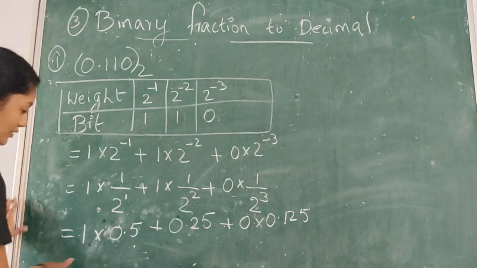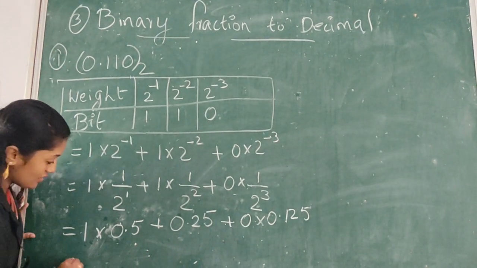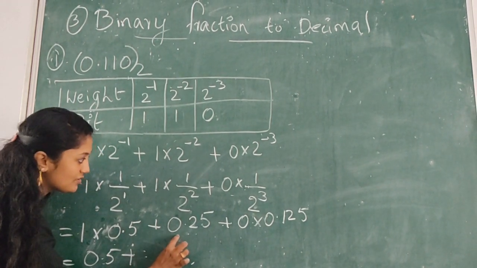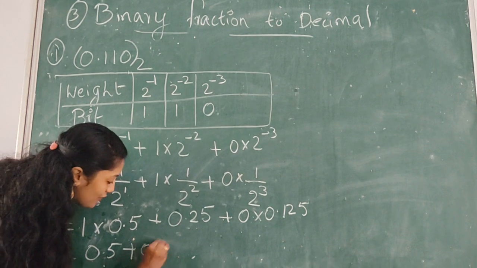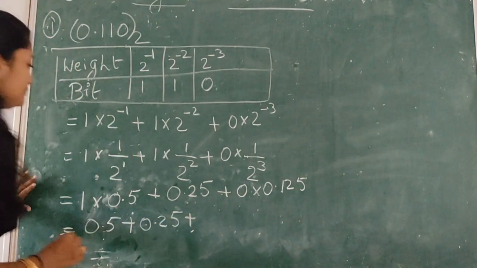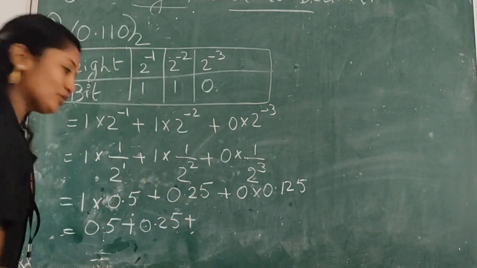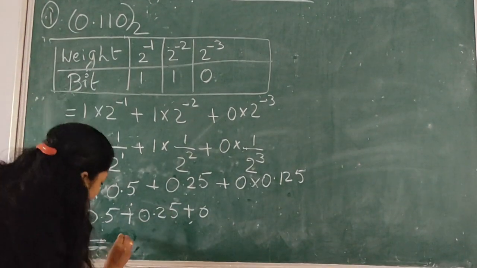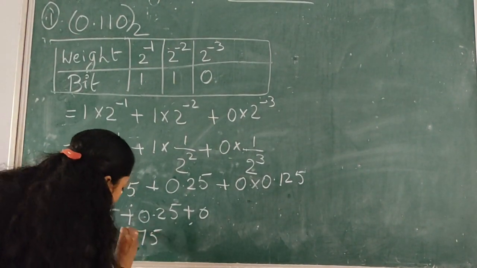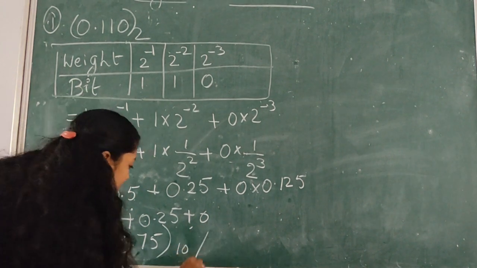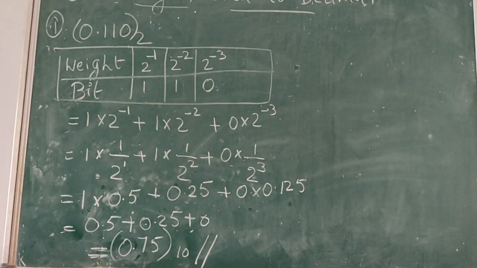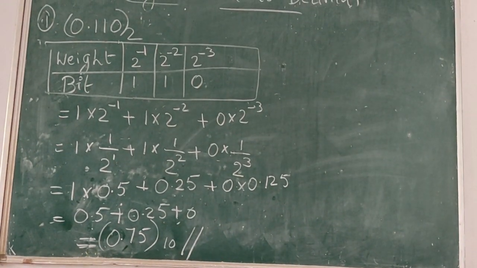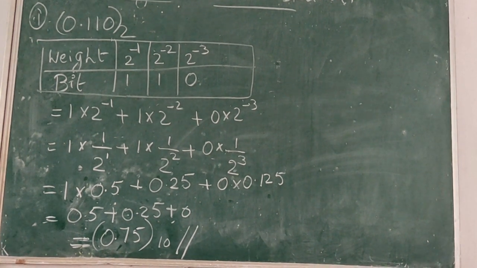Last, you have to add these. So 1 into 0.5, 0.5, plus 1 into 0.25, 0.25, plus 0 into 0.125, 0. So the answer is 0.5 plus 0.25, 0.75 to the base 10. See, all the process steps are the same; instead of positive powers, in the case of fractions, you have to use negative powers.